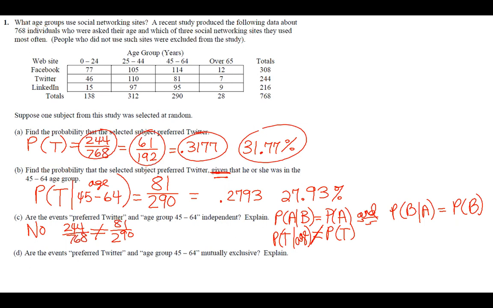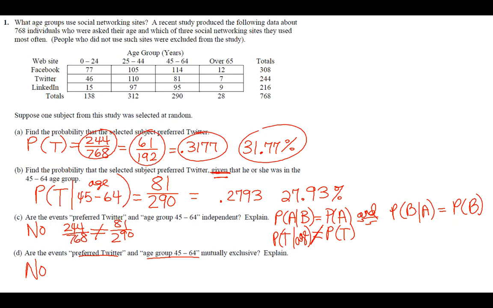Okay, part D, are the events preferred Twitter and age group 45 to 64 mutually exclusive? Again, no, they are not, but it's a different reason this time. If we're looking at preferring Twitter and age group 45 to 64, we need to ask ourselves, is there any overlap? These 81 people are both in the Twitter group and in the age group.